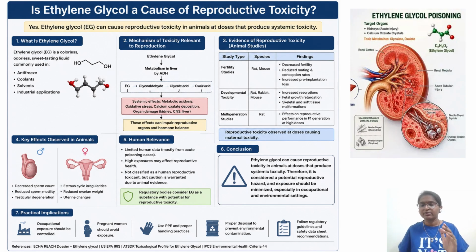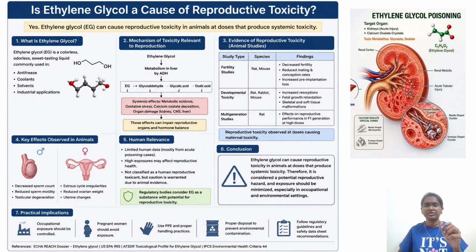That is reproductive toxicity: embryo-fetal toxicity or teratogenicity, or fetal toxicity without maternal toxicity. An example is thalidomide. So you can pause the video and see the key effects on the reproductive organs, how it decreases the sperm count, and how it affects the female estrous cycle. And human relevance is limited.